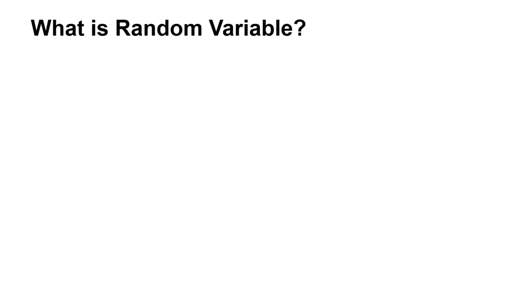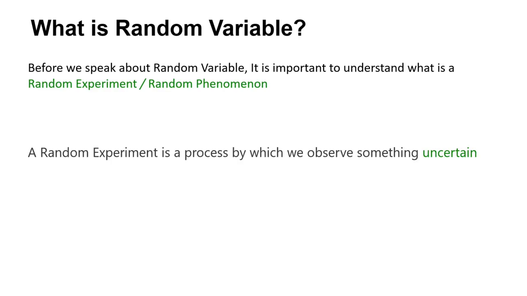Hello everyone. Today we'll talk about what is random variable. But before we go to random variable, we should first understand what is random experiment or a random phenomena, right? So a random experiment is nothing but a process where we observe something uncertain, where some uncertainty is involved, right? Where you cannot say whether this thing will certainly happen or not happen, right?